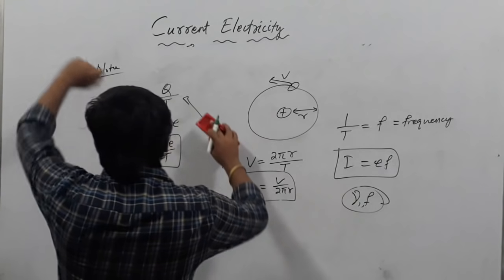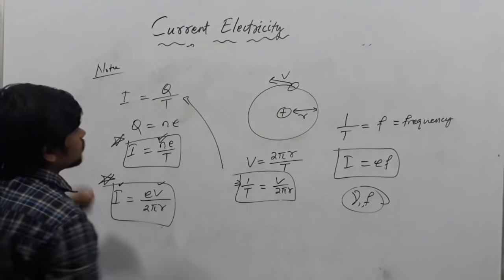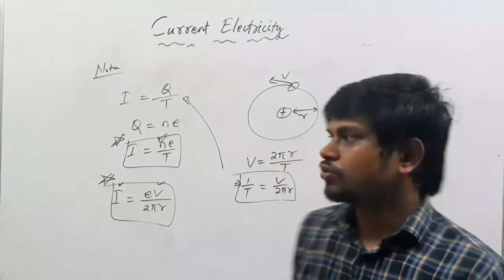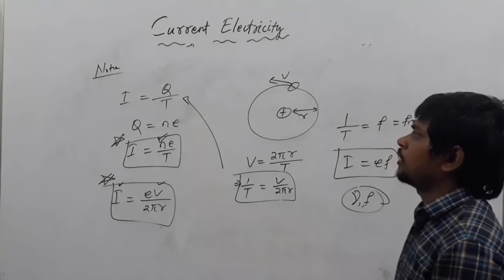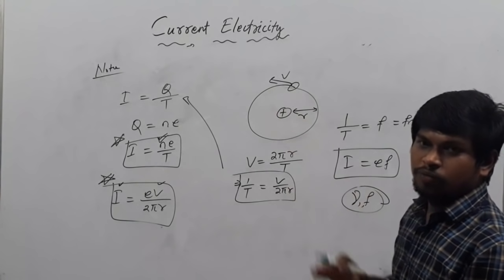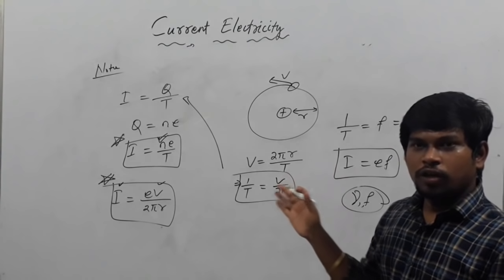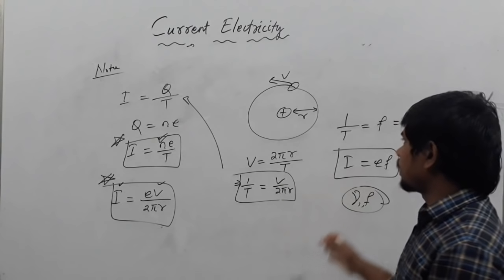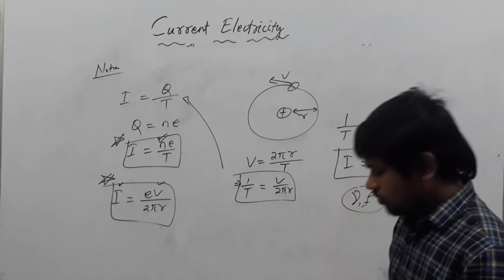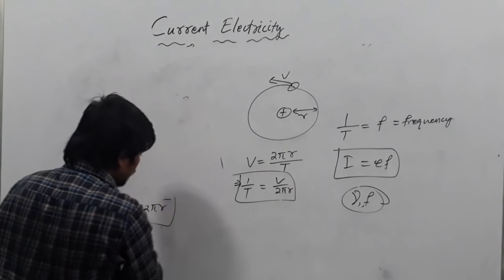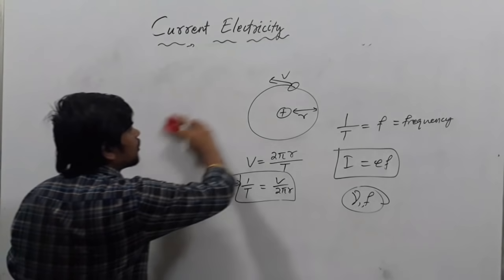Then one more term we are going to study about, that is drift velocity. Next one is drift velocity. Just pause the screen and make a note of these formulas. These are really going to help you to solve the numericals of 12th class from any book. Next one is drift velocity. We will study about drift velocity.